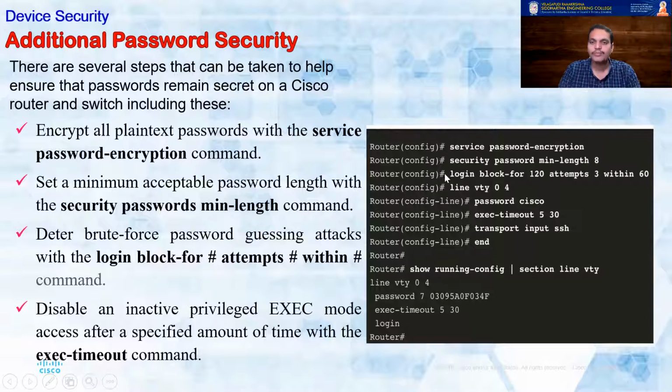Another thing is transport input ssh. This will allow only SSH connections. It will not allow a telnet connection, because telnet is unsecure. There is no encryption done. Whereas SSH is secure, because any traffic sent using SSH is encrypted. It makes the job harder for an attacker. So these are some of the other security commands that we can use.